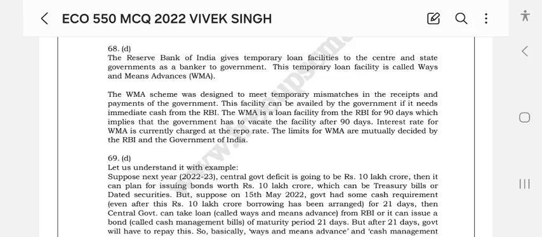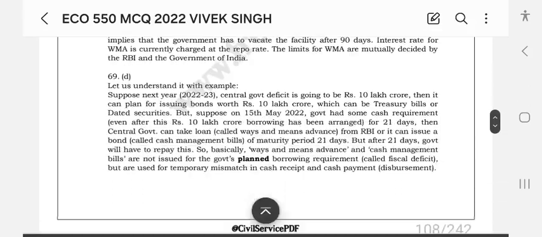This facility can be availed by the government of India if it needs immediate cash from the RBI. The WMA is a loan facility from the RBI for 90 days, which implies that the government has to vacate the facility after 90 days. Interest on WMA is currently charged at the repo rate. The limits on WMA are decided by the RBI and the government of India.